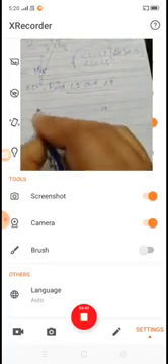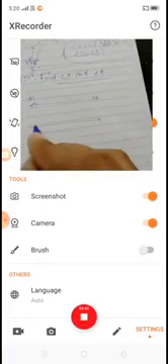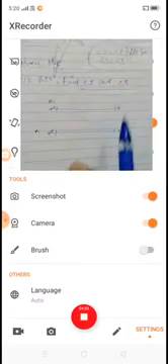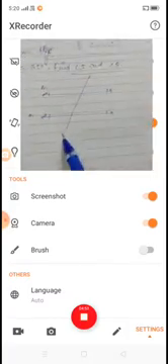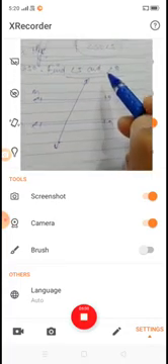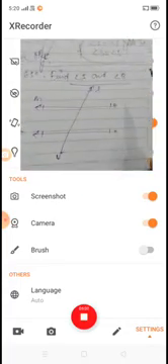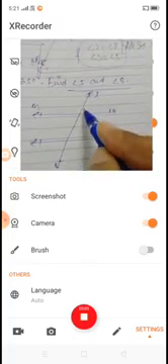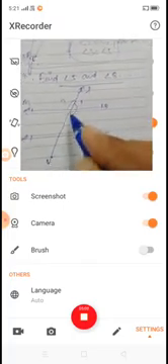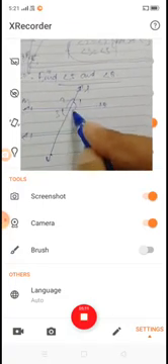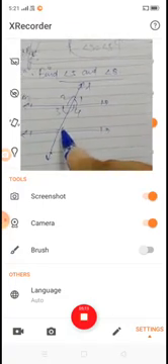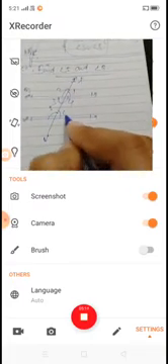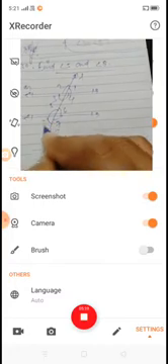Here two lines m and n are parallel to each other and are cut by a transversal L. The angles formed by this transversal are given as 1, 2, 3, 4, 5, 6, 7, 8.